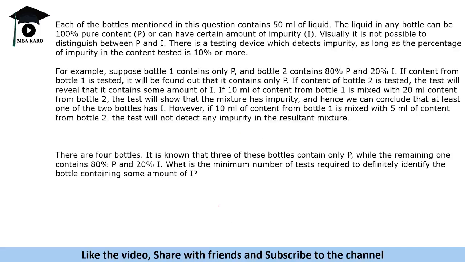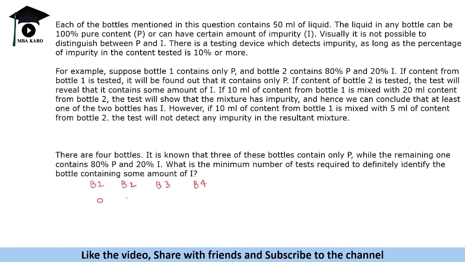Next question. There are four bottles. It is known that three of these bottles contain only P, while the remaining one contains 80% P and 20% I. What is the minimum number of tests required to definitely identify the bottle containing some amount of I? Okay, now again, do not focus on P, focus on I, right? So let us say there are four bottles, B1, B2, B3, B4.